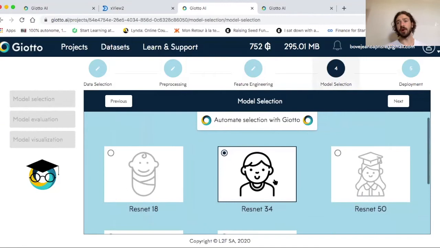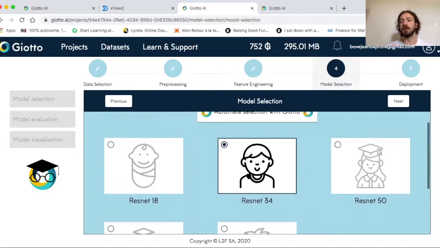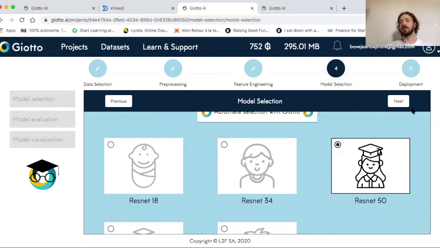Here, I need to choose the model, and here I will make another compromise because there are some models, such as the ResNet 152, which are extremely powerful, but they need a lot of time for training. So I will choose a balance. I will choose the ResNet 50, which is good and will not need that much time for training, because remember that I need this model as soon as possible. It's an emergency situation.